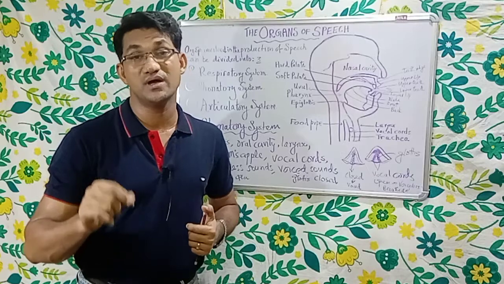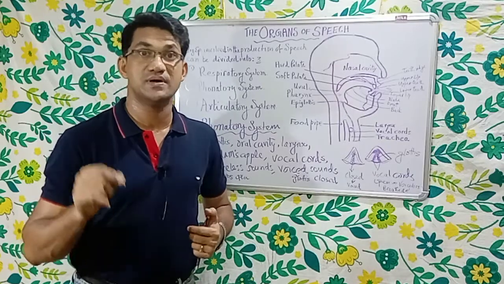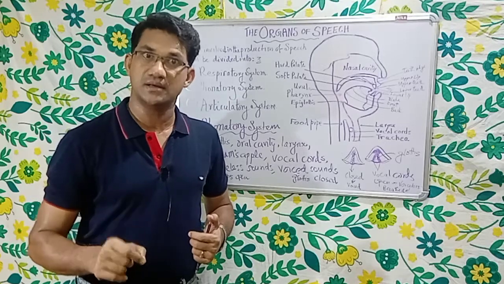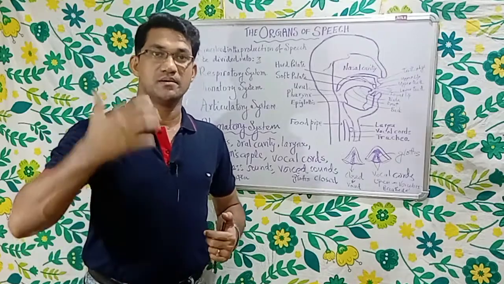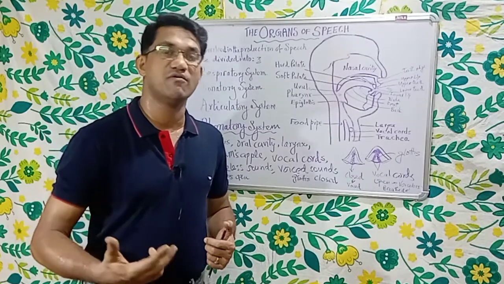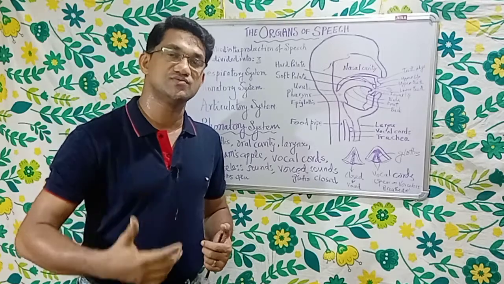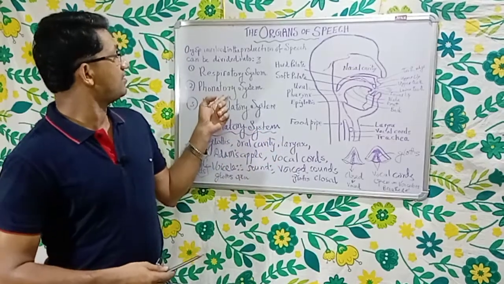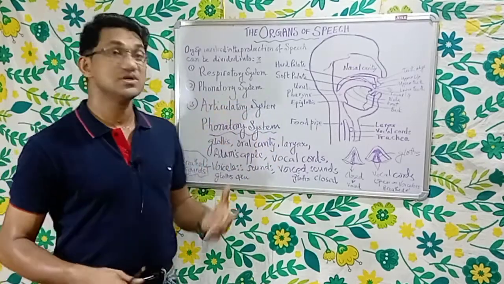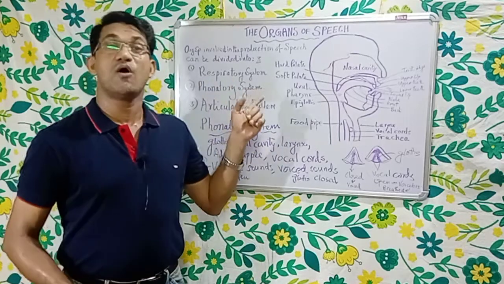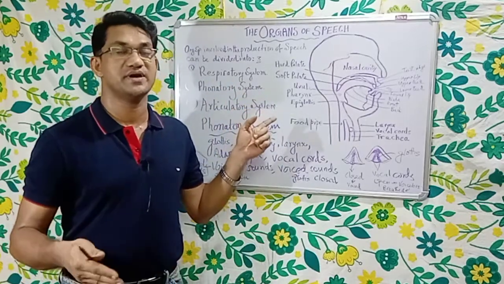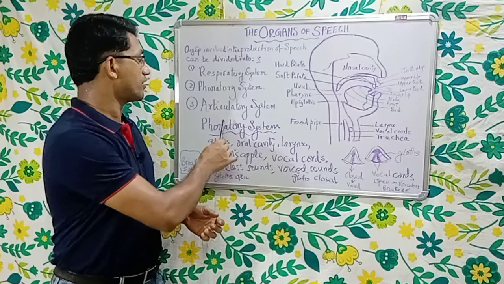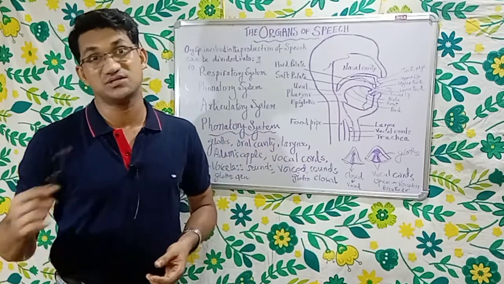Voiceless sounds, we have 9 in English phonology. They are h, ch, k, f, th, ch, s, sh, h. Nine voiceless sounds. In the articulation of these nine sounds, air passes without any friction. With that, we wind up the discussion of the second division of organs of speech, that is, the phonatory system. We have studied the organs of speech in the respiratory system and in the phonatory system, and next session we will be discussing the organs of speech in the articulatory system.